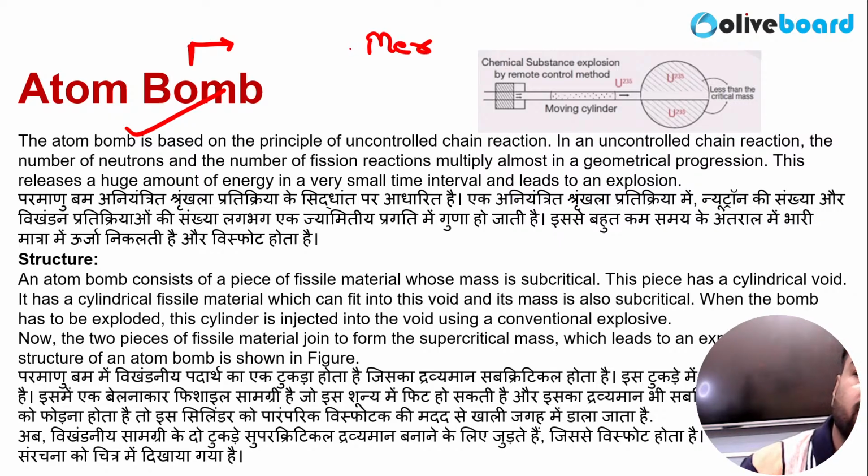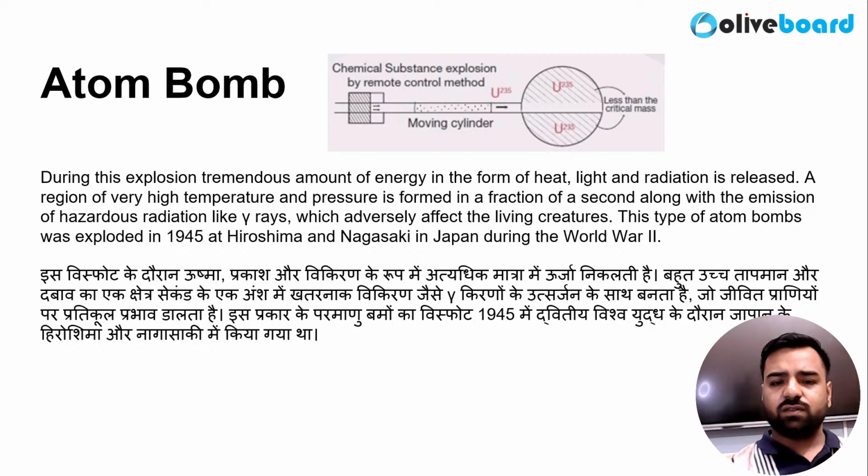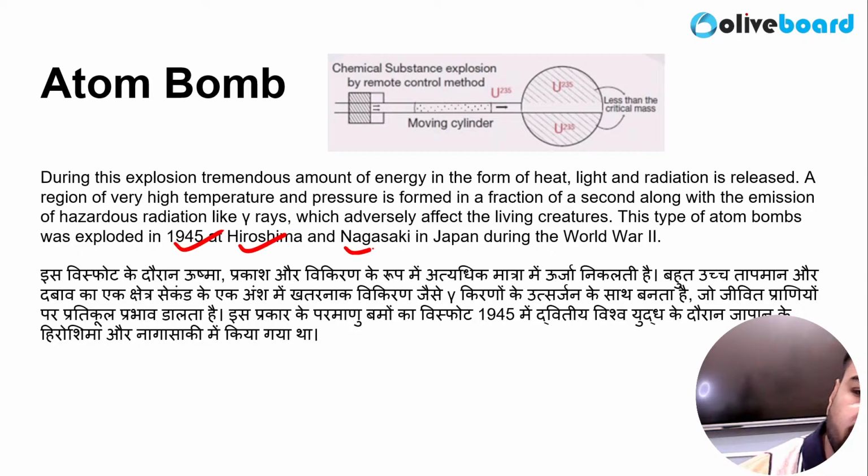So during a bomb blast, sir, people will die in a high amount, right? Many people will die, not only in the closed area but also in the open area. Oppenheimer was the one who discovered the atom bomb. Fine. So the two bombs which were dropped in 1945 at Hiroshima and Nagasaki during World War II, what were they? You must remember these names.